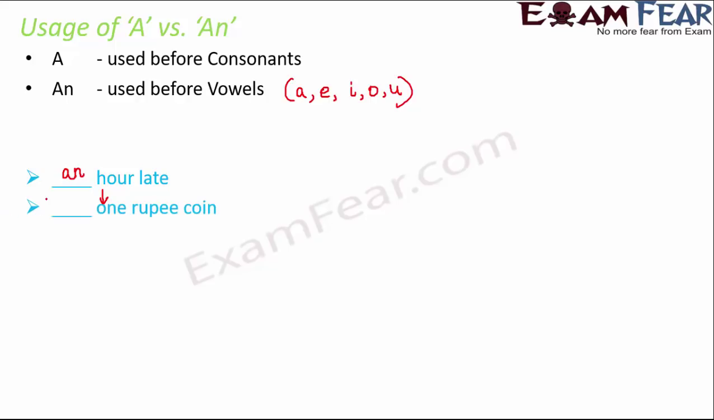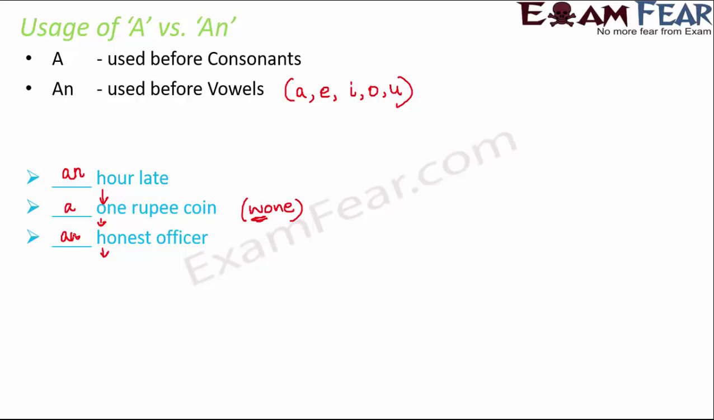Let's look at the next example. Dash one rupee coin. So here the first letter is a vowel. So do you think it should be an? No, because if you look at the sound, it is one rupee coin. So the sound is like one. The sound appears as if it starts with W. So we say a one rupee coin. Let's look at one more example. Dash honest officer. So here again it starts with a consonant, but sound wise it is honest, honest. It starts with O. So therefore we say an.